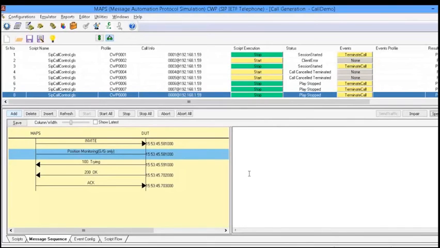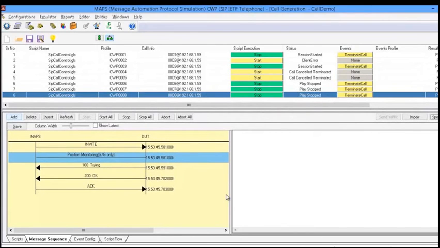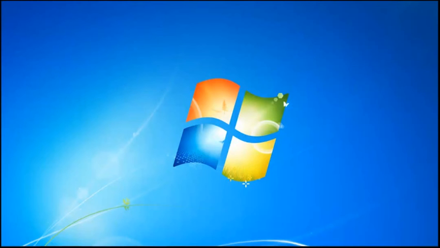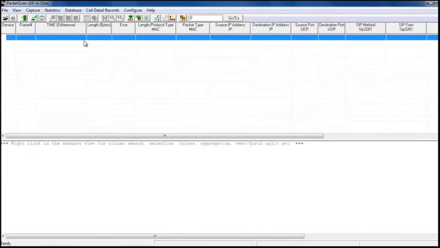And apart from this, MAPS can be used to place hundreds of bulk calls to generate load on the network or the end devices to do the performance testing. Now we will move on to our third product, that is used to monitor and analyze ED137 calls, both air to ground and ground to ground calls.